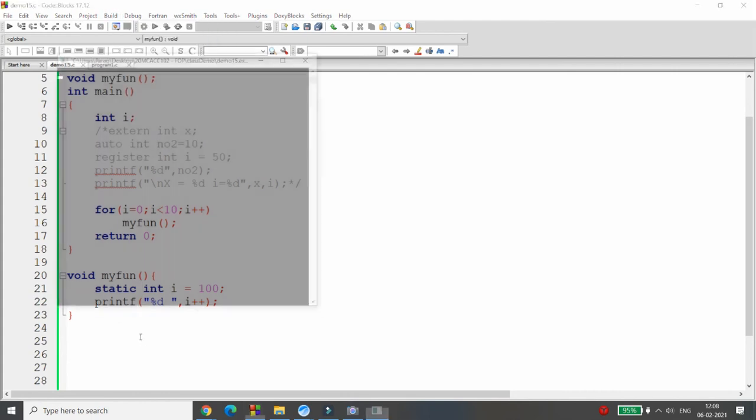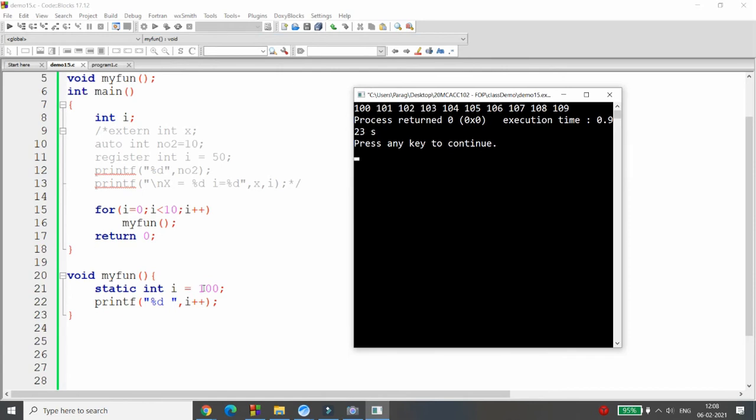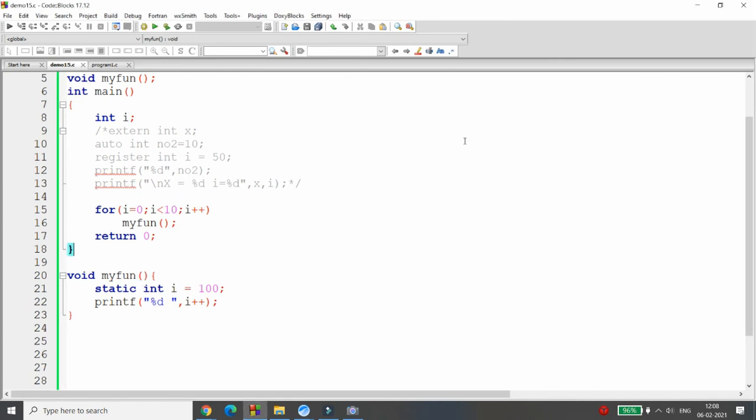And whenever you declare the static, see what happened. Whenever you declare static, your 100 will remain the same. Then your 100 will be retained. 101, 102, 103, 104, 105, 106, 107, 108 and 109. It means my static variable is retaining the value and it is printing over here.